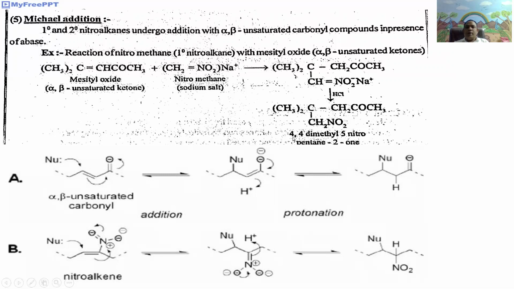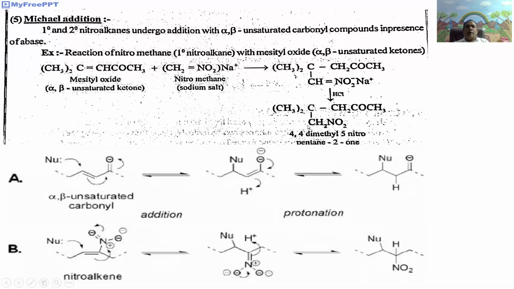Its IUPAC name is 4,4-dimethyl-5-nitropentan-2-one. Numbering the carbons 1, 2, 3, 4, 5, the fourth carbon has two methyl groups, therefore 4,4-dimethyl-5-nitro-2-pentanone, or pentan-2-one. It is the Michael addition product.